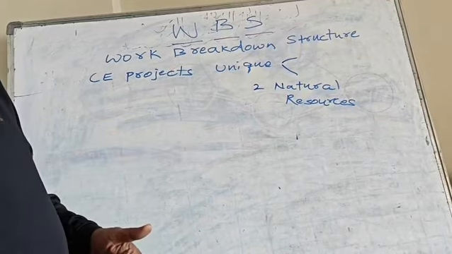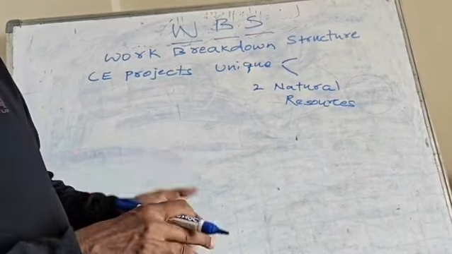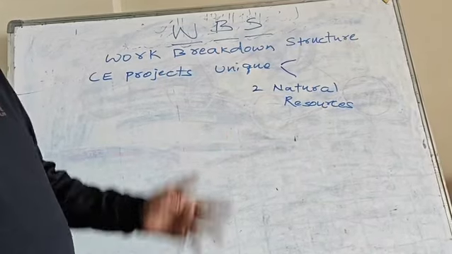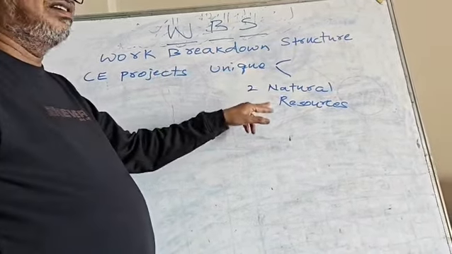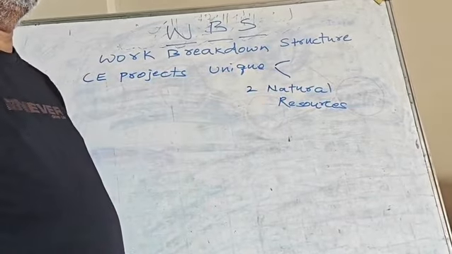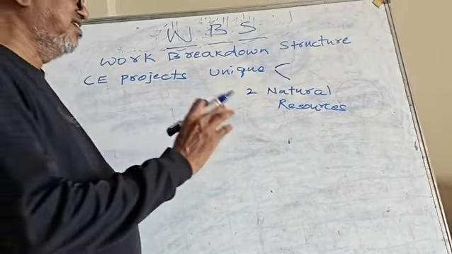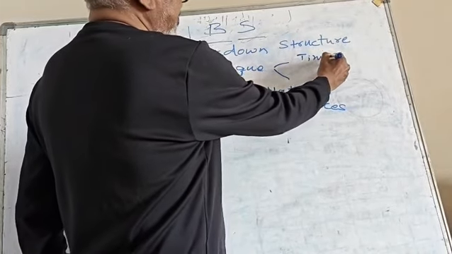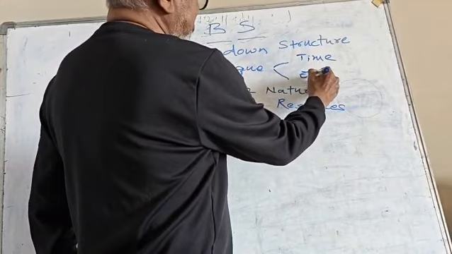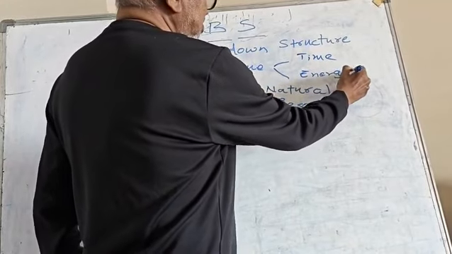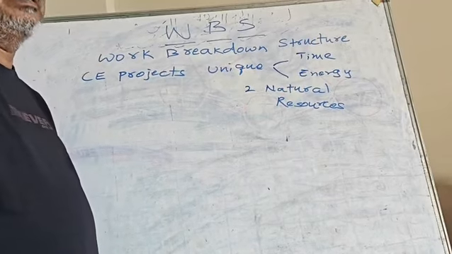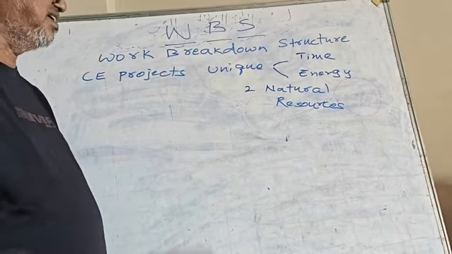That means whether you use it or you don't use it. If you use it, you will get some productivity. If you don't use it, it goes to waste. So what are these two natural resources that the environment has given to mankind or anyone else? The first one is time. The second one is energy. These are the two most important natural resources which we get free of cost for everyone alike.